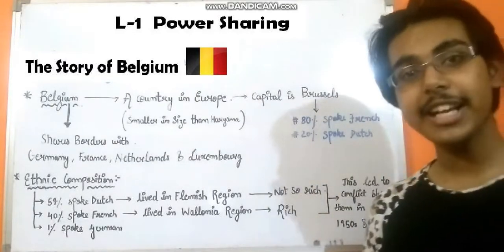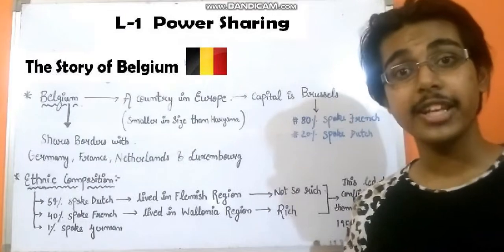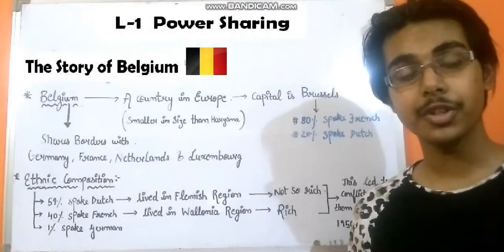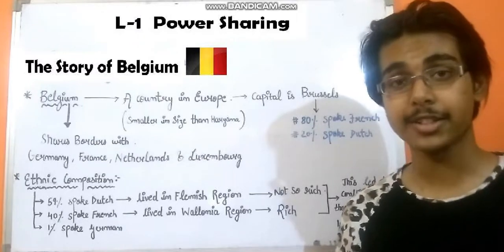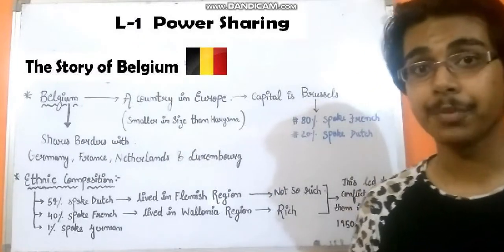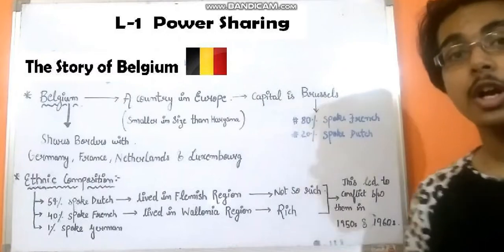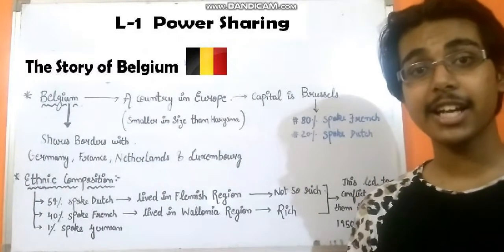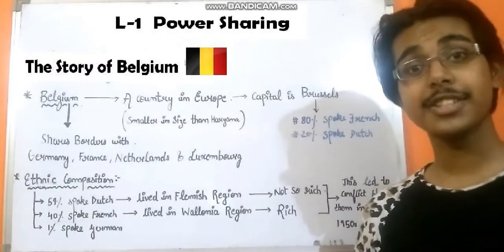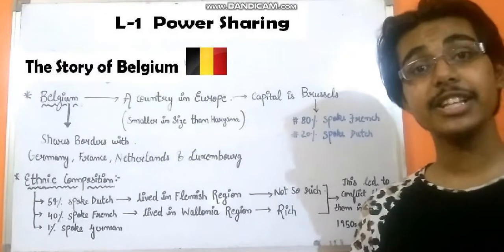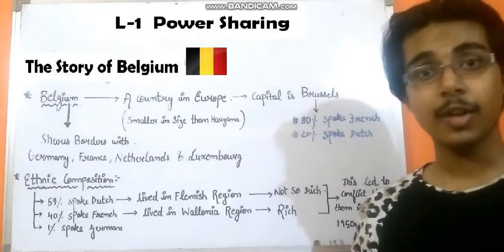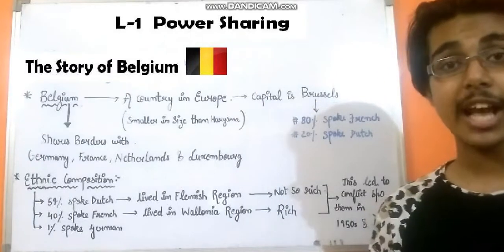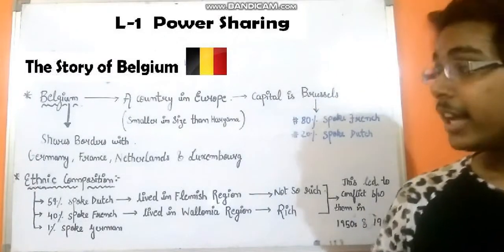Now this country is very small, yet the composition, that is the ethnic composition, the type of people and the languages they speak, is very complex. So let's have a look at that again. There are mainly three types of language speaking communities in this country. First is the Dutch speaking community, second is the French speaking community, and third is the German speaking community. Now let's look at the percentage as compared to the total population.